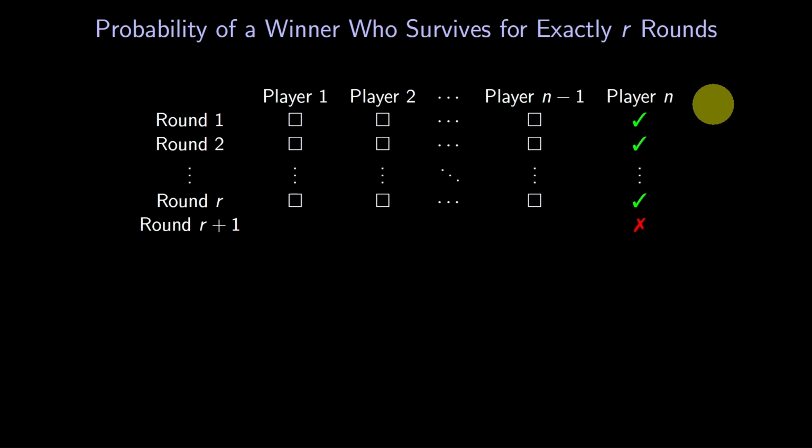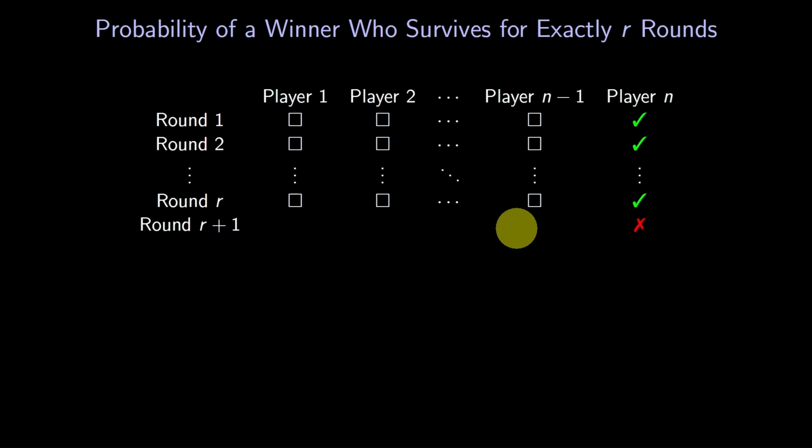For player n to survive for exactly r rounds, it must survive rounds 1, 2, and so on up to r, and then drop out at round r plus 1. That's why we've shown green check marks in rounds 1 through r, and finally a red X in round r plus 1. What about another player, say player 1? Player 1 was not the winner, so player 1 must have an X somewhere in rounds 1 through r. The same is true for players 2 and so on through player n minus 1. What's the probability that the table looks that way?